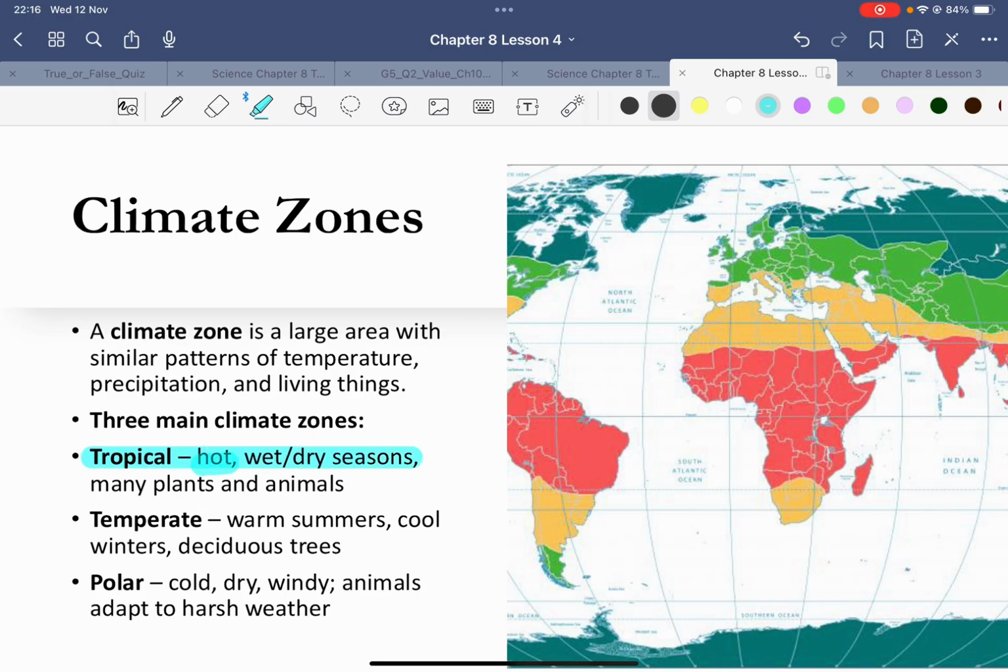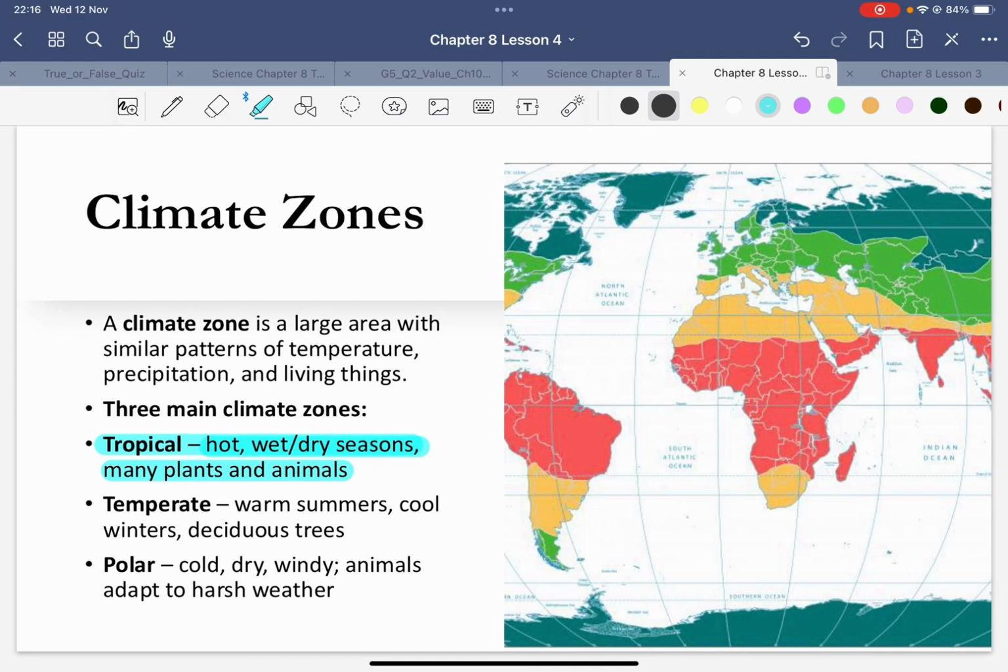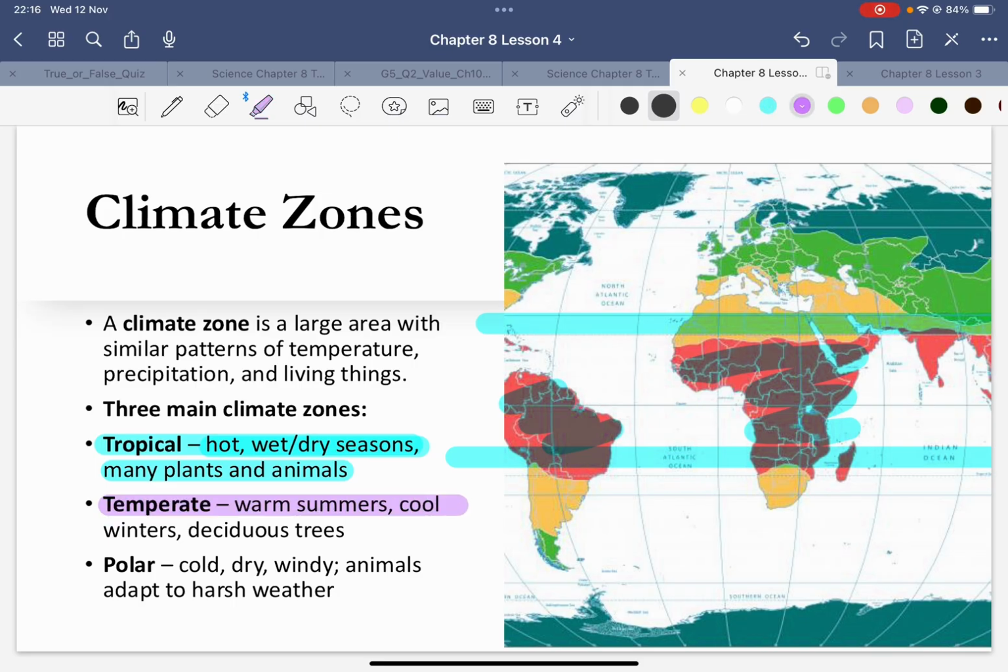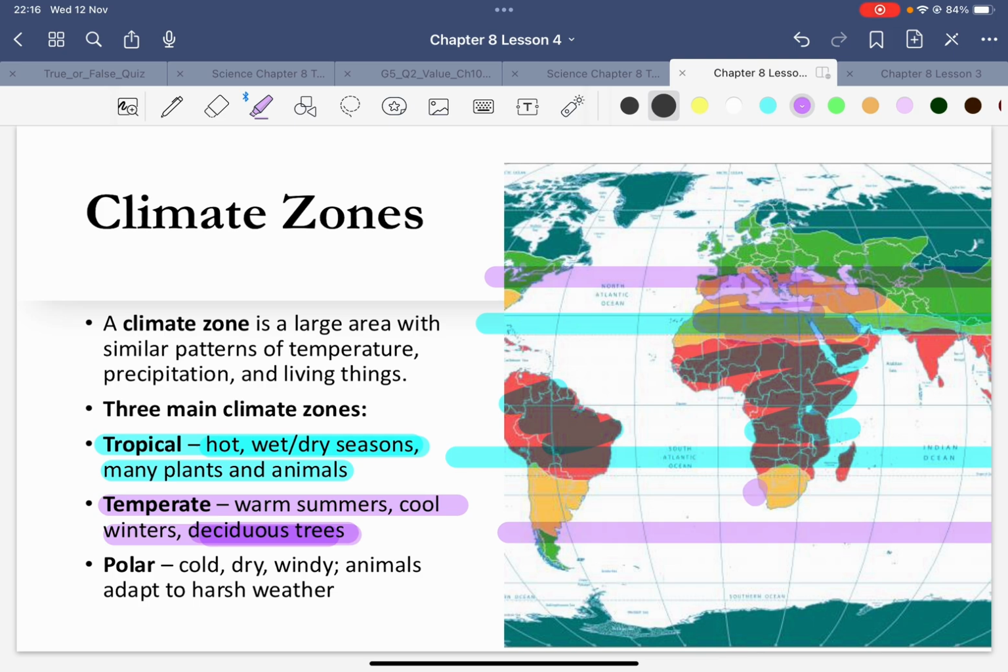Tropical zones are usually hot, wet, and dry. This is where you have many plants and animals. I believe this is the area where you can cut out and say this is the tropical zone. See the reds in here. These are the tropical zone. Then you have the temperate zone. The temperate zone would be warm in summer and cool in winter, and you have different types of plants growing. This is where you have your temperate zone there in the yellow color. See all the yellow colors.